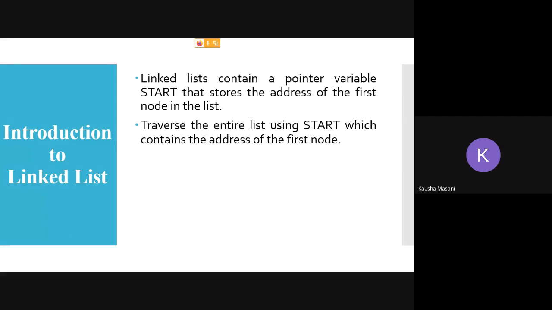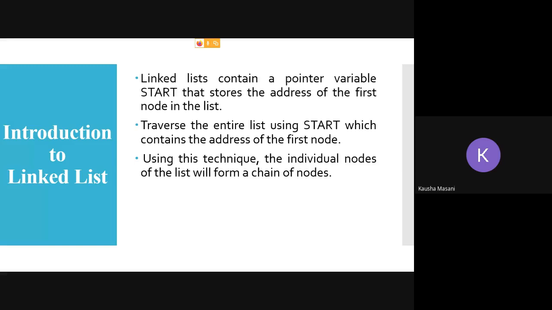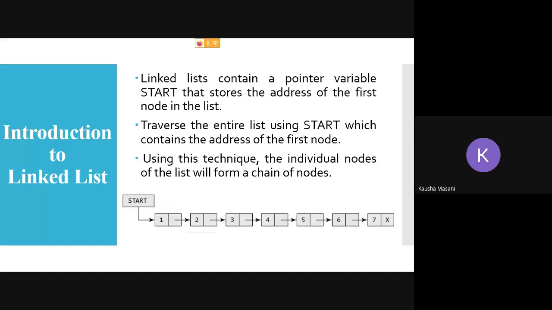It is useful in traversing your entire list. Using start, which contains the address of your first node, you can traverse the entire list. Using this technique, you are going to visit the individual nodes in your linked list, which form a chain of nodes. So you can represent it something like this. Start is pointing to the first node. First node has linkage with second, second has linkage with third, and so on, till 4, 5, 6, 7. 7 is your terminator, or you can say the last node. So the next pointer has value null.